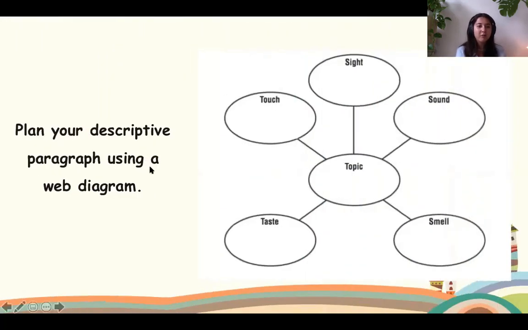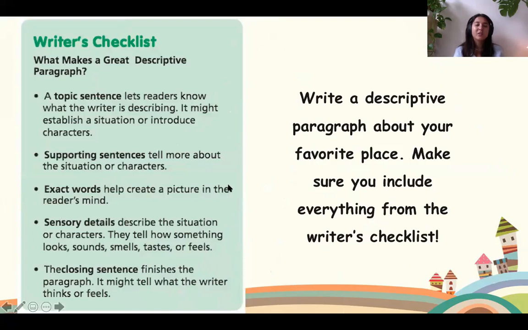Okay, guys, so for homework, you're going to firstly plan your descriptive paragraph using a web diagram. Then, when you're finished with your plan, which should take 5 to 10 minutes, I want you to write a descriptive paragraph about your favorite place. So it doesn't have to be really long. You can just write one paragraph about your favorite place. So make sure that you include everything from the writer's checklist as we have done today.